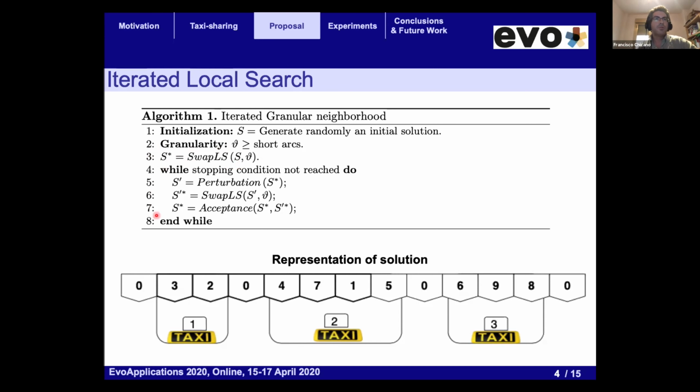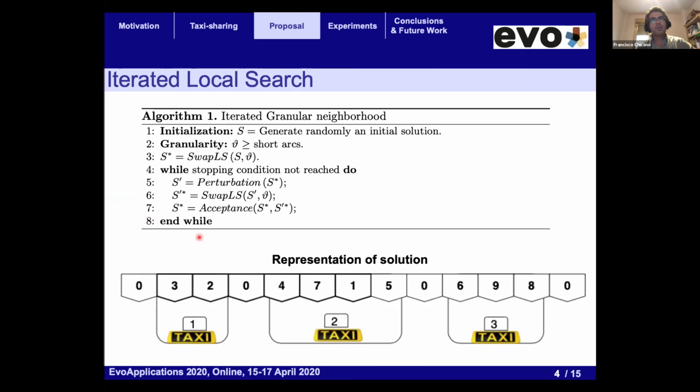Then it enters a loop in which, once it finds a local optimum, it tries to perturb the solution to escape from the local optimum, and applies local search again. The new local optimum is accepted only if it is better than the previous one. This is iterated until the stopping condition is reached, which in our experiments is usually a runtime.